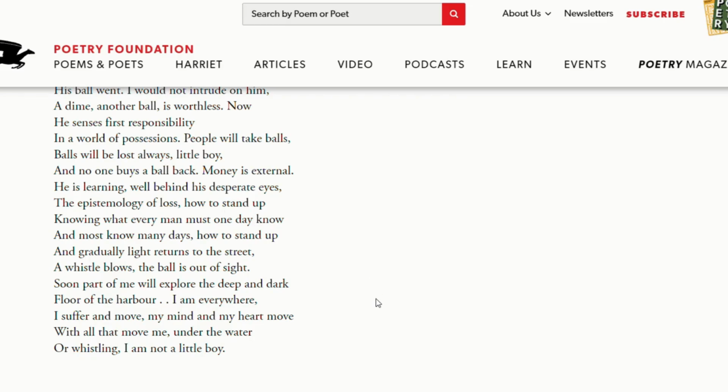This is the first time he is learning the epistemology of loss. Now what is epistemology of loss? This study tells you how to overcome your loss, how to stand up, knowing that one day definitely you will lose the thing which is very, very close to you. How to stand up and how to overcome this fear.